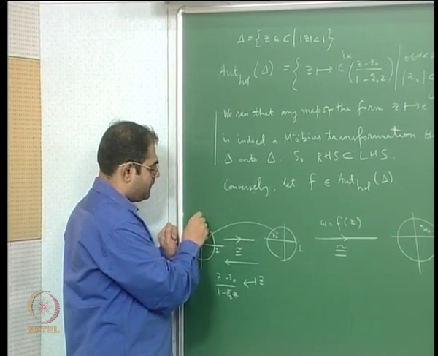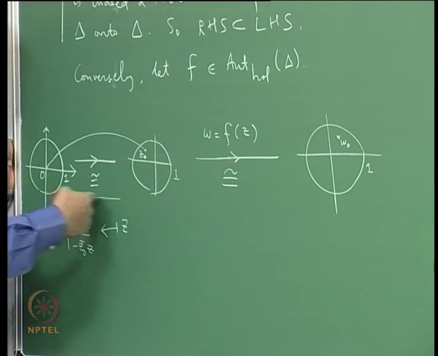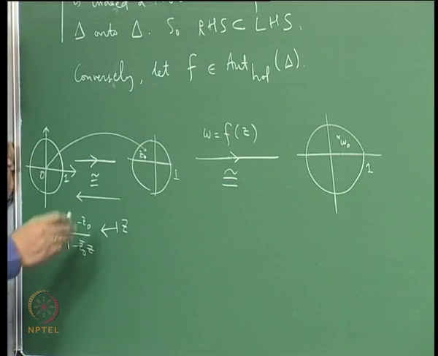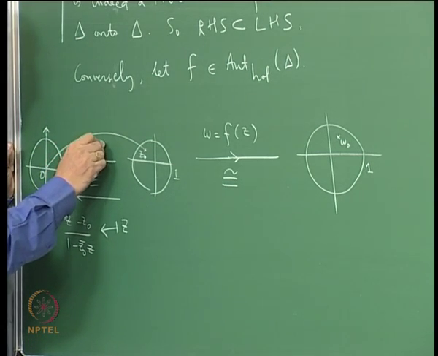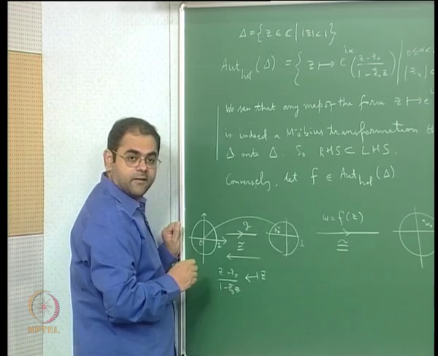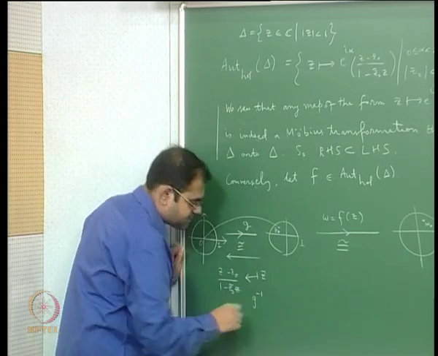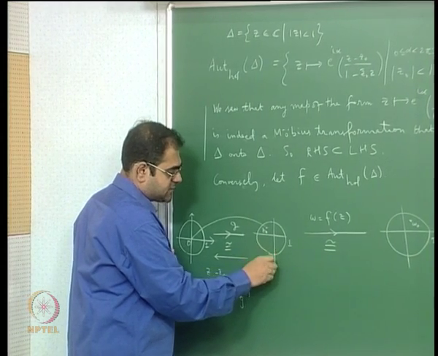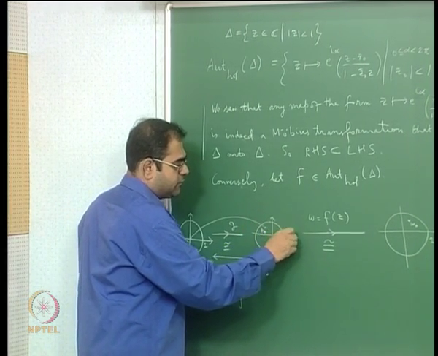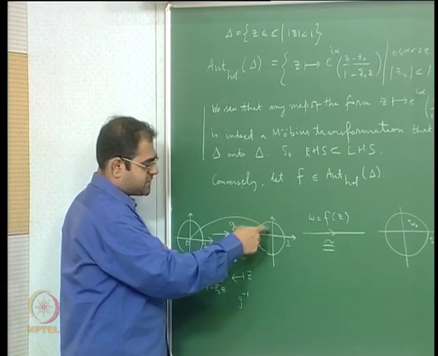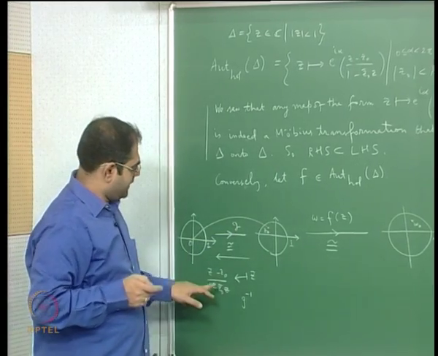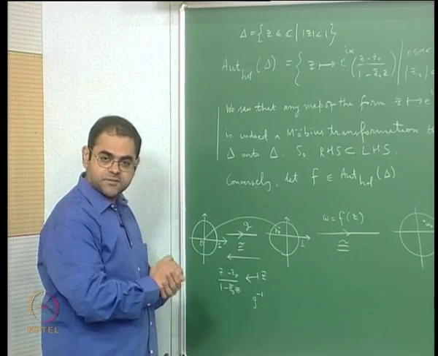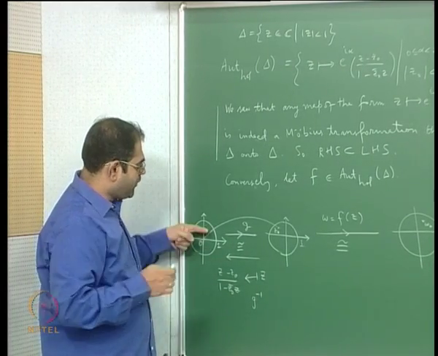And this map is going to be the inverse of that map. So I am going to call this G, and this is my G inverse. I know G inverse is a map that takes the unit disk to the unit disk, and it will map z0 to 0, because if you substitute z equal to z0 you will get 0, and this is a Mobius transformation, and I am going to take its inverse.